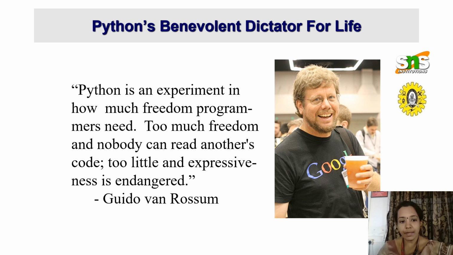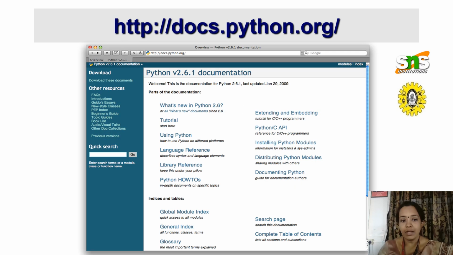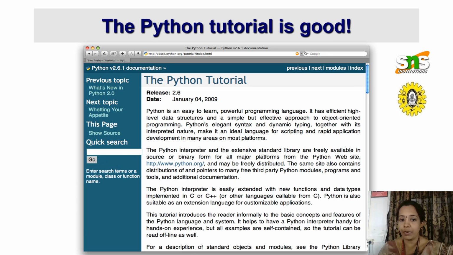So Python is an experiment in how much freedom programmers need. Python programming is usually used to develop apps, to develop software, and in game development. It is used nowadays. So Python version 2.6 and Python 3 are being used nowadays. This is the installation process of Python 2.6. It was released in the year 2009.